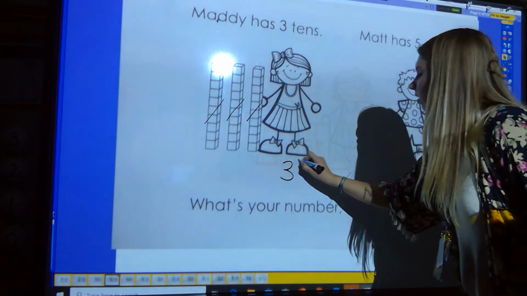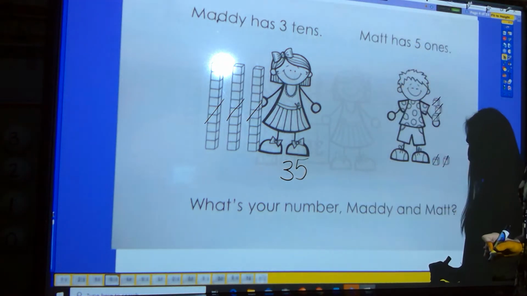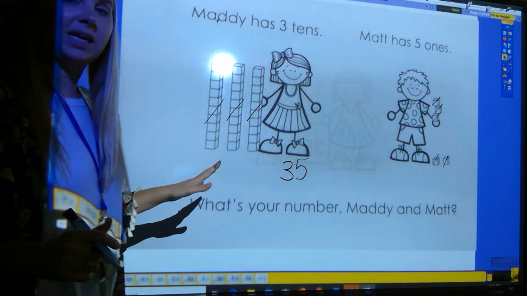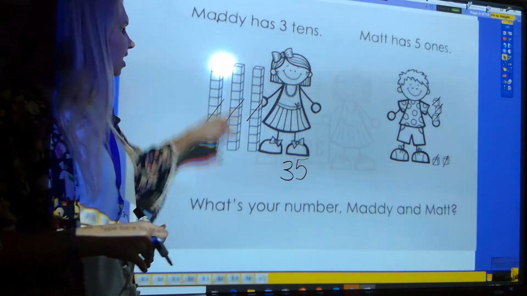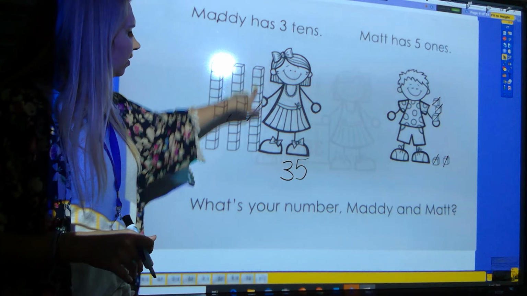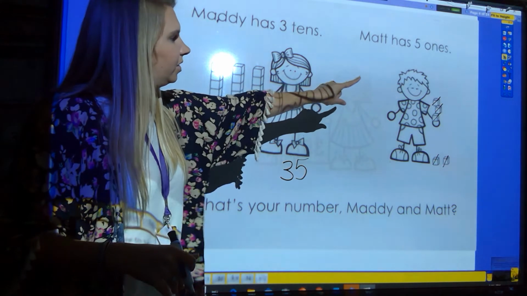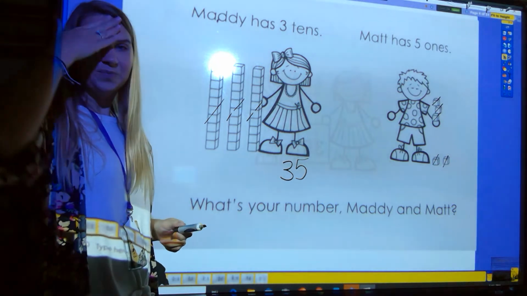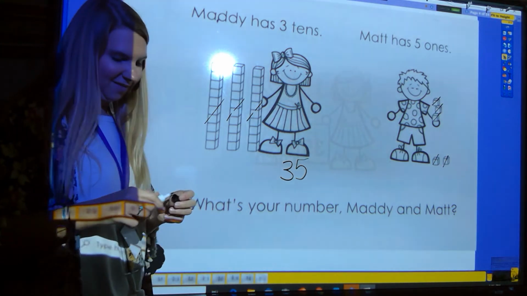So I'm going to write that here. What is our number? 35. Now we can check that by counting the 10 rods by tens. 10, 20, 30, 31, 32, 33, 34, 35. Kiss your brain. 35. Good job.